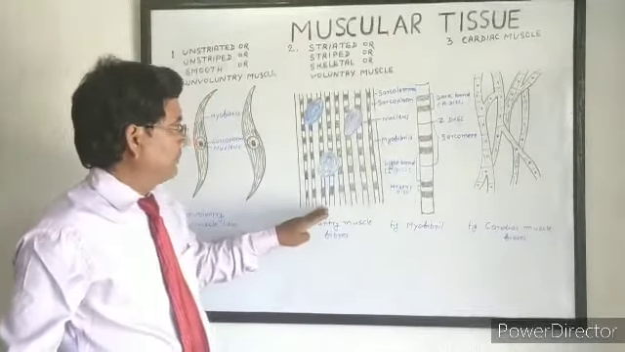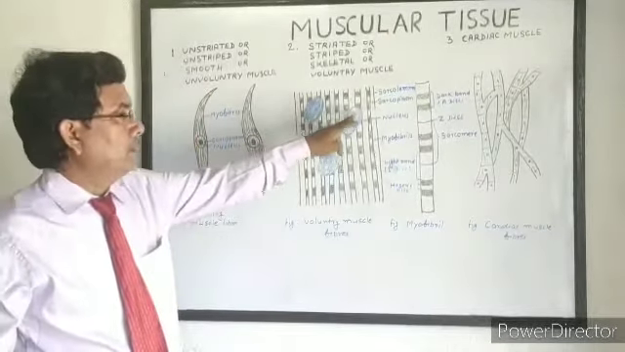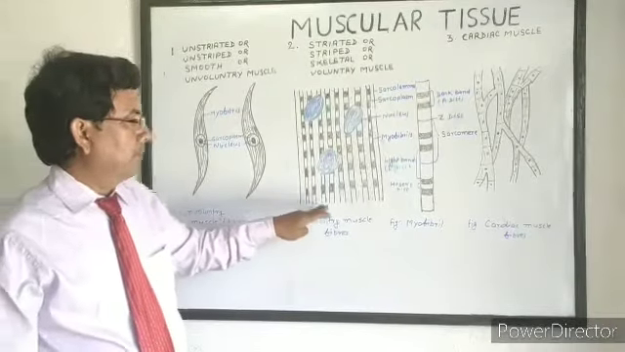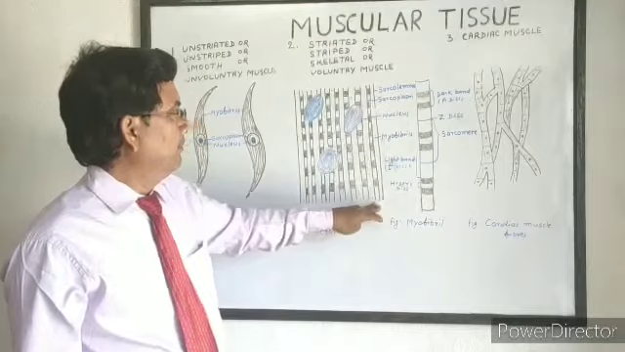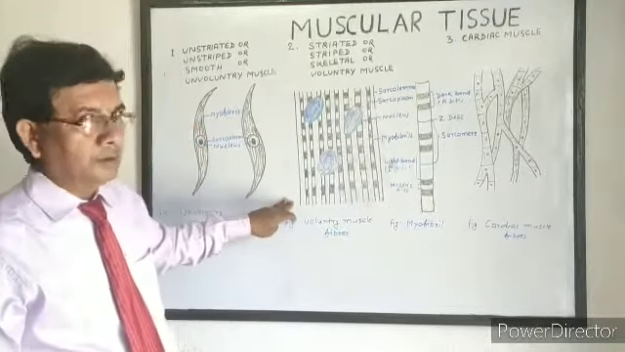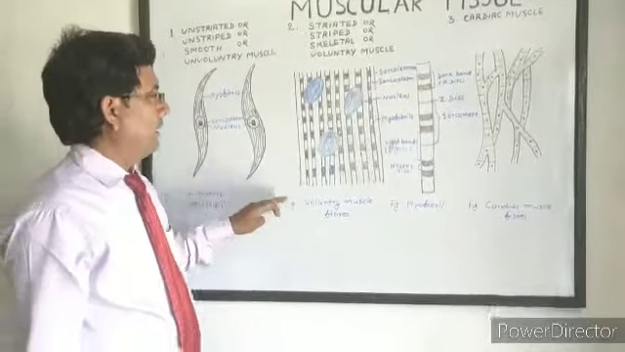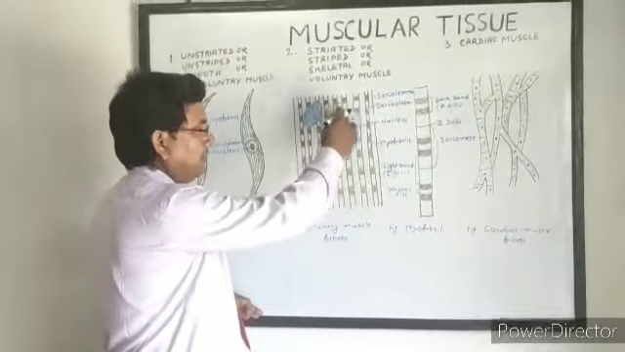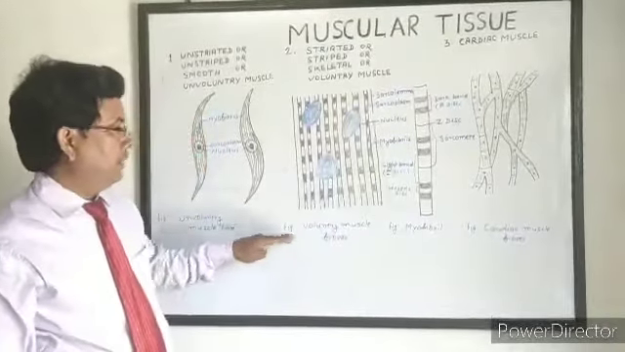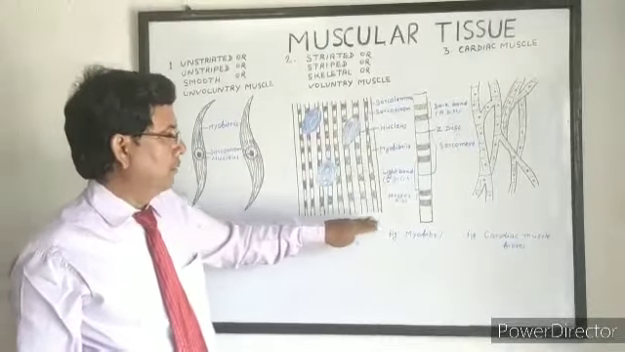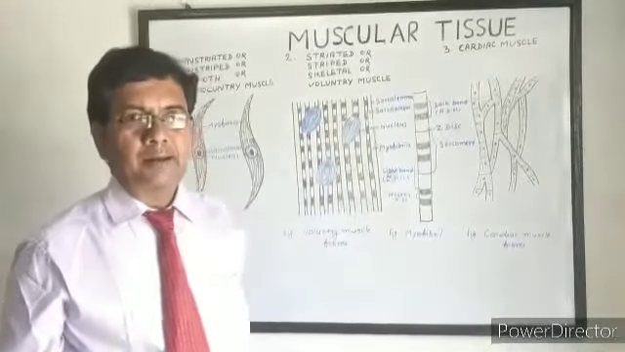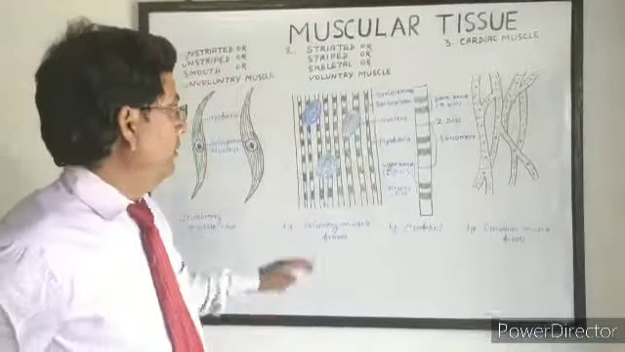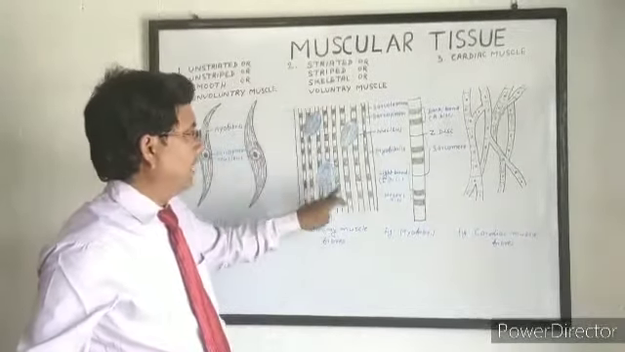In the sarcoplasm, many nuclei are present, so the voluntary muscle fibers are multinucleated, and contain several myofibrils. The movement of this muscle is due to contraction and relaxation of myofibrils. There are numerous longitudinal myofibrils.